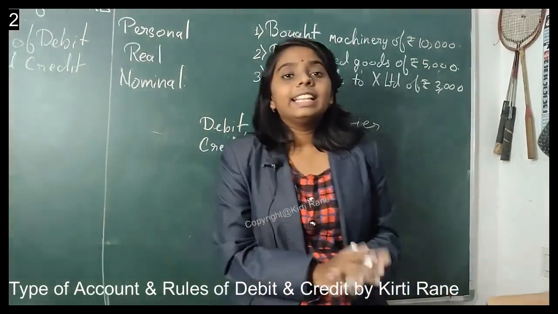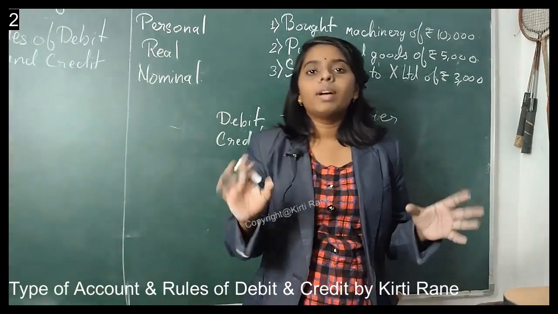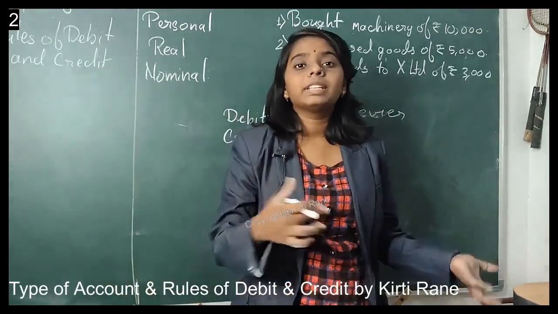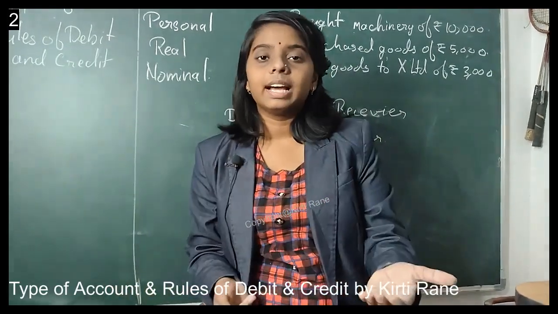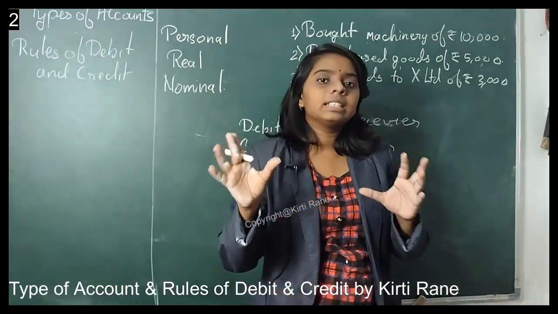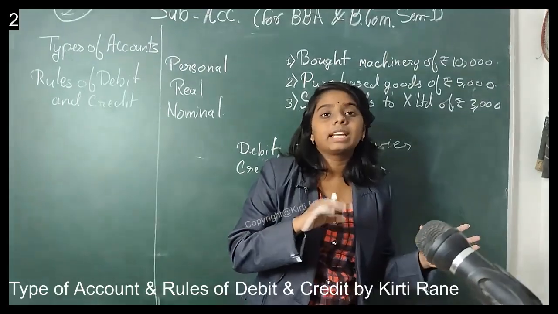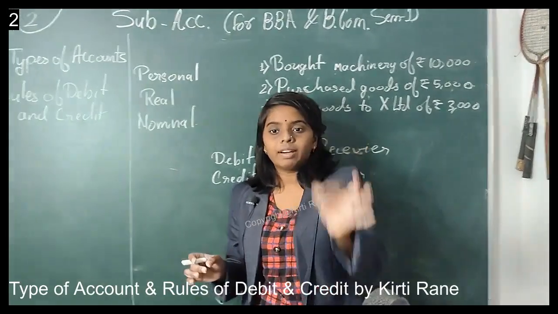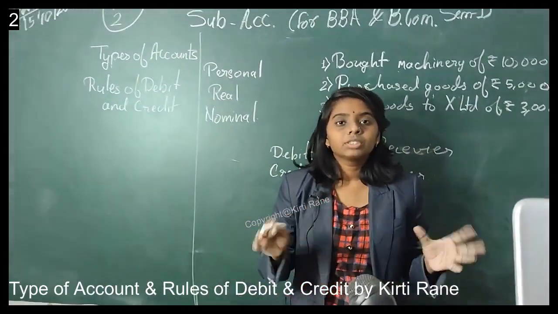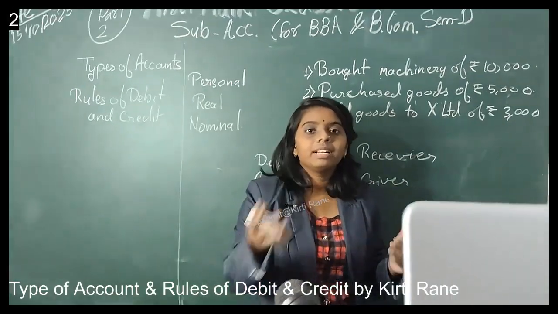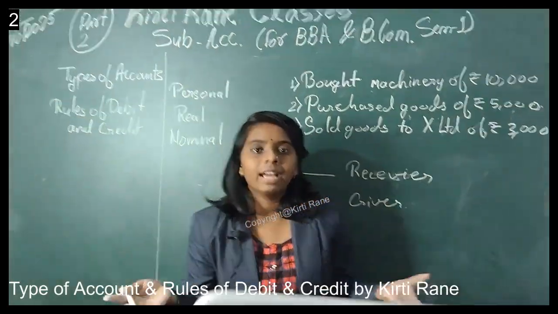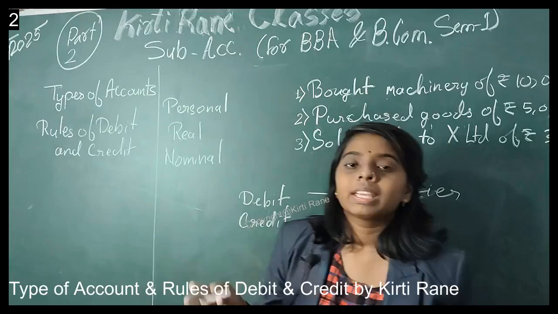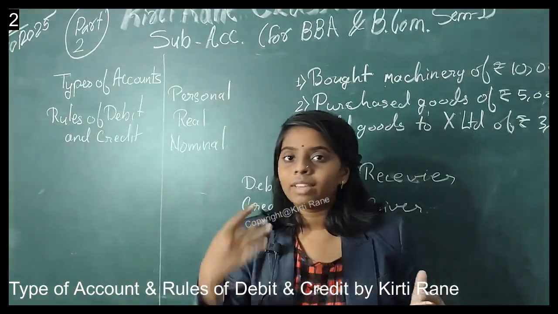So now in this rule, what does it say? That whoever receives something, we will have to debit their account, and whoever is giving something, we will have to credit their account. Now if we relate this to the basic rule, debit what comes in and credit what goes out, according to us we will put ourselves in the receiver's position. So as we are receiving something we will debit it, and whatever we are receiving would be from the real account, right? We are receiving goods or we are giving out goods.